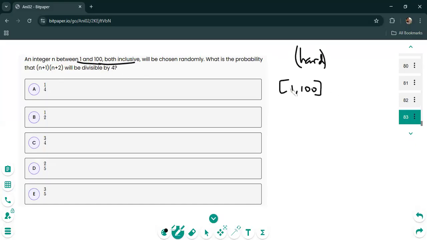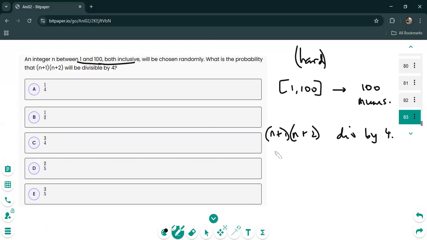First of all, if you choose from 1 to 100 including, that's a total of 100 numbers. So this is a probability question, and in your denominator, you'd have 100. Now we just need to figure out all the different cases where this product will be divisible by 4. So let's take a look. n plus 1 times n plus 2 is divisible by 4.